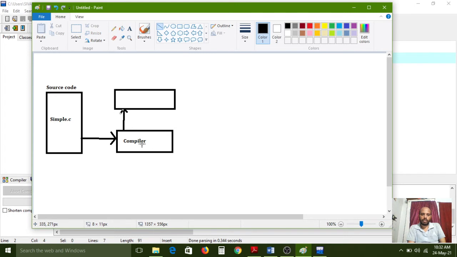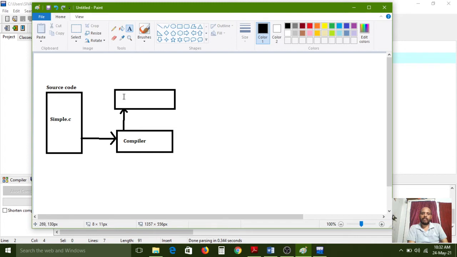So this entire source code first comes to the compiler. After that, the compiler checks the entire code. If it finds any preprocessor directive, then the entire source code will not be compiled by the compiler. Again, it will be transferred to the preprocessor.